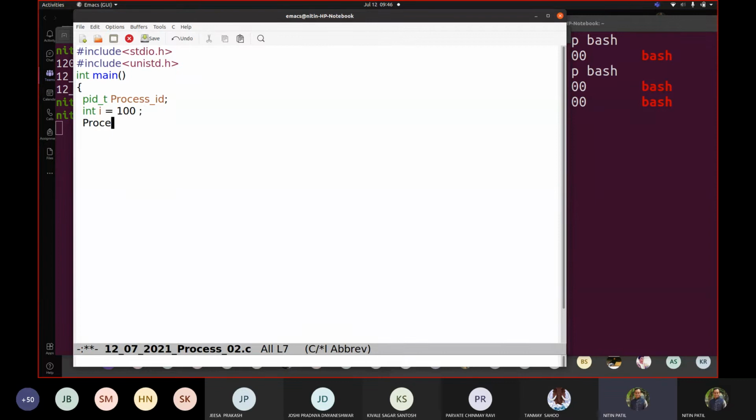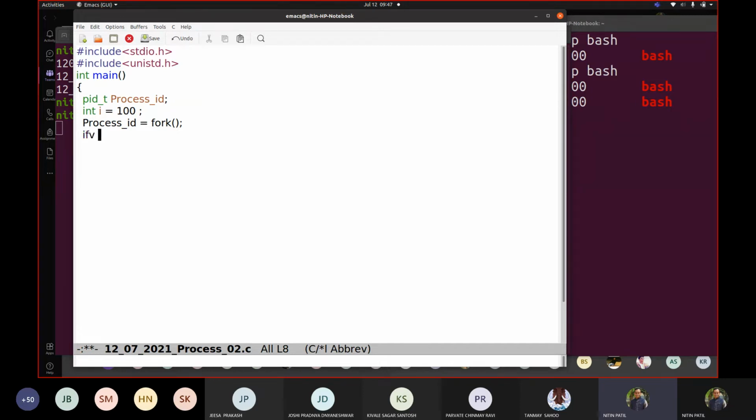Now let me give a call to fork. Fork creates a process. Now we know that if it is in parent, the fork system call returns PID, and if it is child, the fork function call returns 0. Okay, so let us do this.